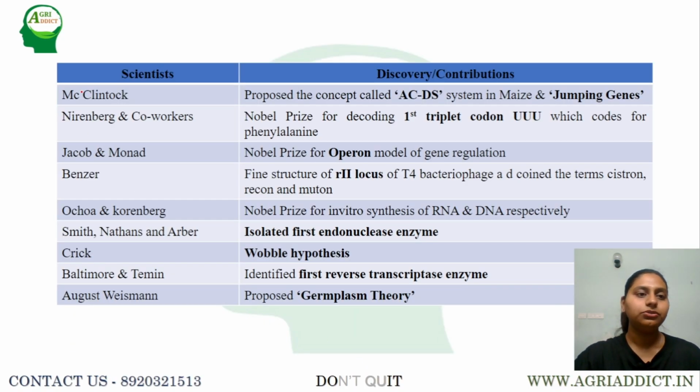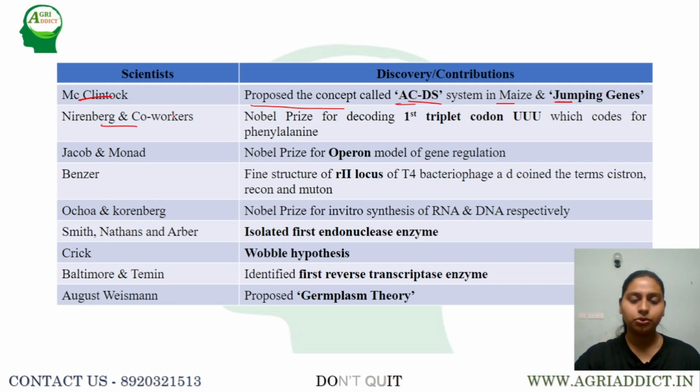Next, coming to McClintock. Barbara McClintock was the one who proposed the concept called the Ac-Ds system in maize, which is commonly called jumping genes. Jumping genes are nothing but genes which are capable of transferring from one part of the genome to another part of the genome, through which they cause certain variations, in which McClintock was able to identify the Ac-Ds system in case of maize.